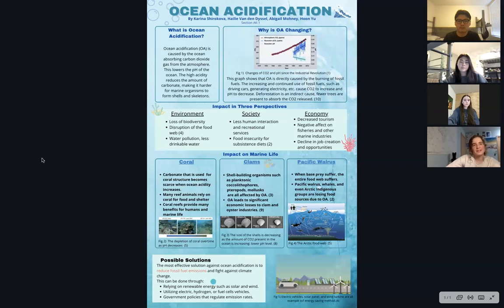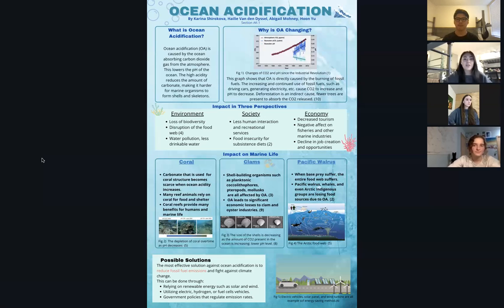So let's move on to the impact that ocean acidification has on our environment, society, and economy. Ocean acidification directly targets organisms at the bottom of the food chain, so the entire food web is disturbed. The decrease in organisms at the bottom of the food chain causes the rest of the food web to have fewer food sources and ultimately contributes to a loss in biodiversity. Because ocean acidification refers to more carbon dioxide in our waters, it worsens our water quality.